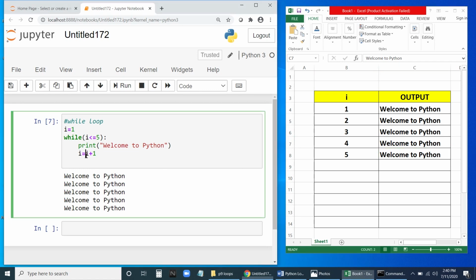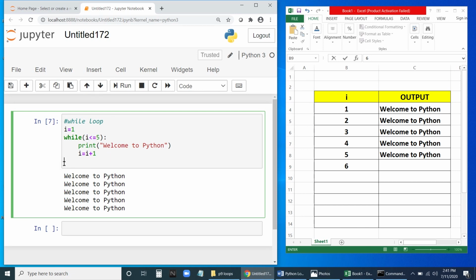Fine. Now next, I equal to I plus 1. I is 5 now. 5 plus 1, this will become 6. When it becomes 6, again it will check the condition. Is 6 less than or equal to 5? No. 6 is greater than 5. Then it will come out and come to this side.